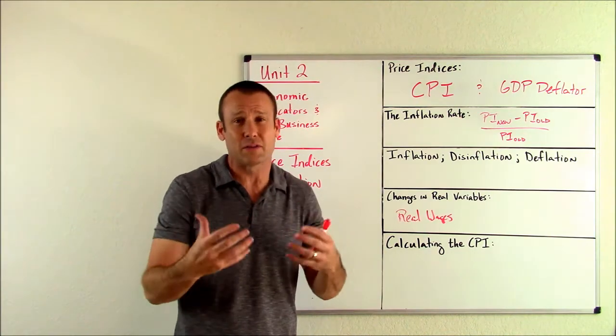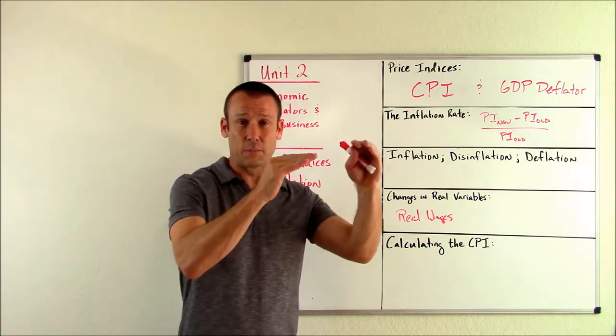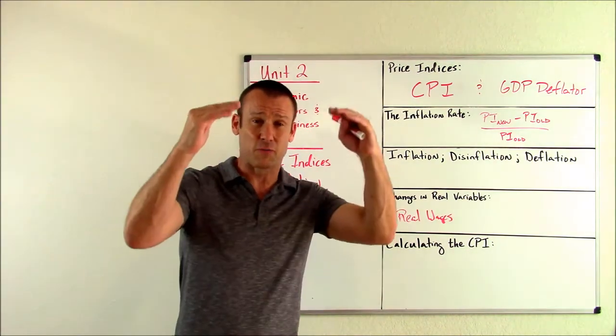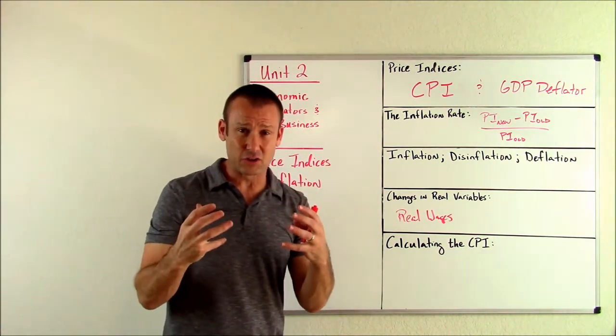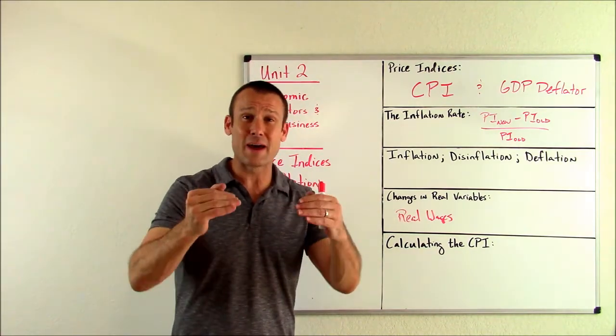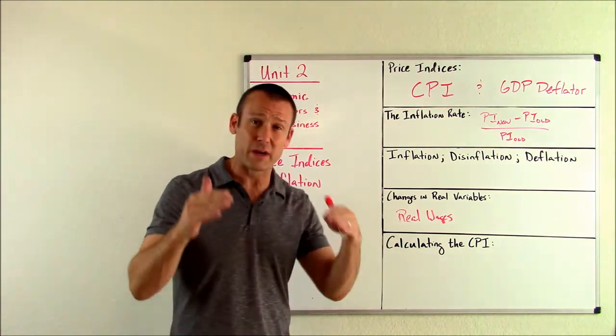And of course, we could have a situation where that nominal wage goes up by 3%, and the inflation rate is 4%. So prices went up by 4%, but the amount of dollars you're getting only went up by 3%. So what's happening to the amount of goods and services? You can now buy less. So we'd say your real wage went down.